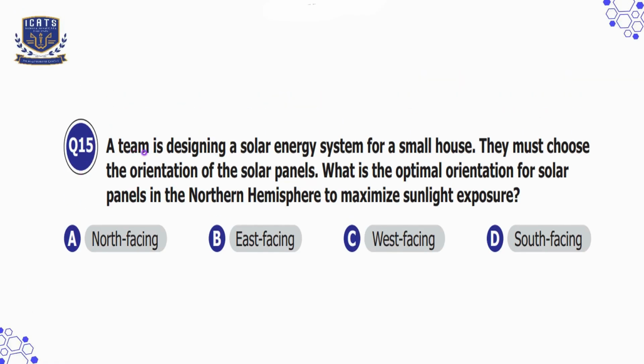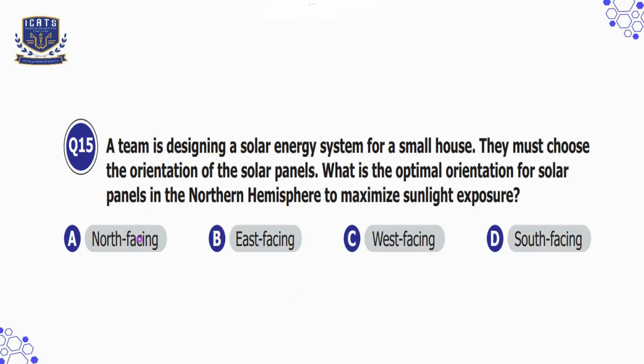Question number 15. A team is designing a solar energy system for a small house. They must choose the orientation of the solar panels. What is the optimal orientation for solar panels in the northern hemisphere to maximize sunlight exposure? So, in the northern hemisphere, the optimal orientation for solar panels to maximize sunlight exposure is south facing. This is because the sun moves from east to west but is always slightly towards the south. A south facing orientation ensures the panels receive the maximum direct sunlight throughout the day.